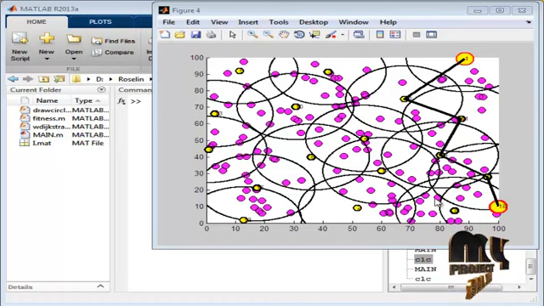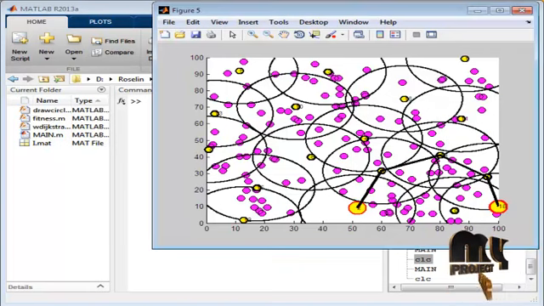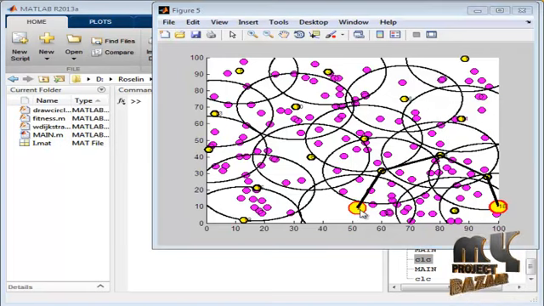Then the shortest path between the source node and the destination, the shortest distance between the source node 18 and destination 1 is calculated. In this, node number 2 is taken as a destination node.